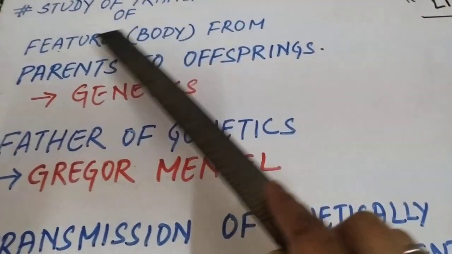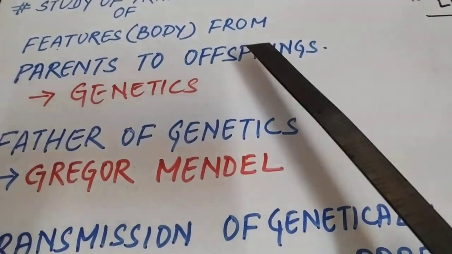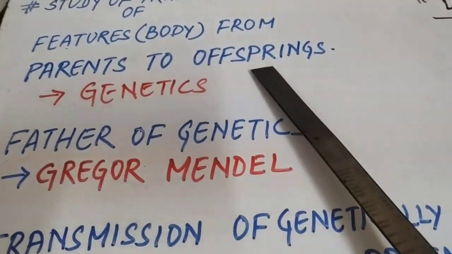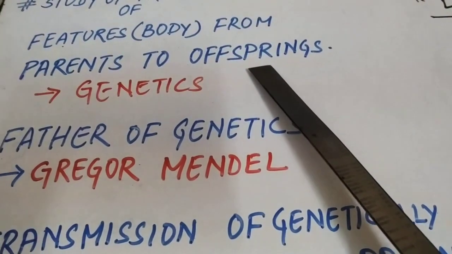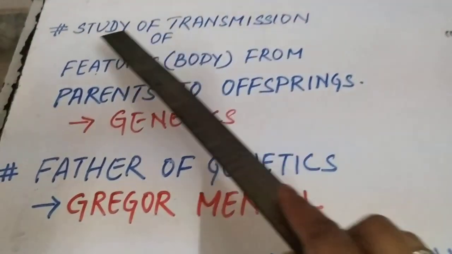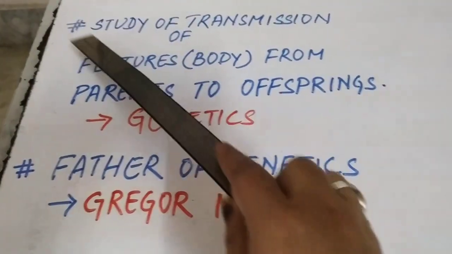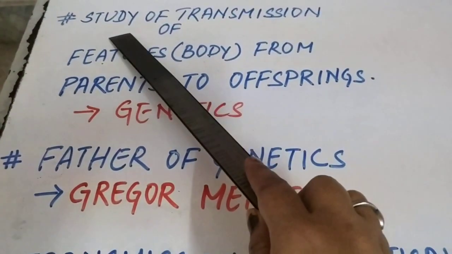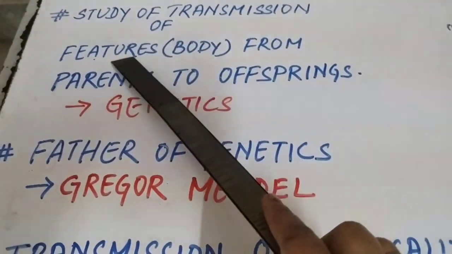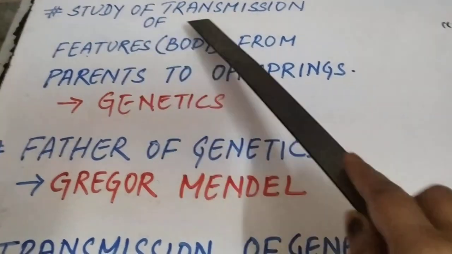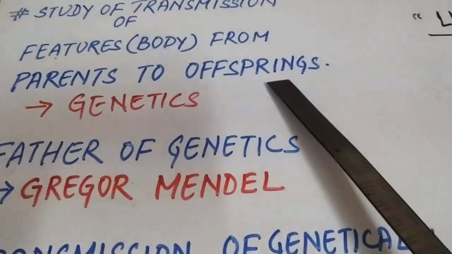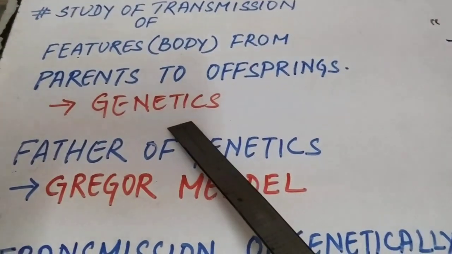So from parent to offspring, here you are learning a new term, that is offspring. What is the meaning of offspring? Nothing but the child, the son or daughter, whoever it may be. So the branch of biology that deals with the study of transmission, matlab transfer, of features, body features, physical features, characters, from parents to offspring is known as genetics.